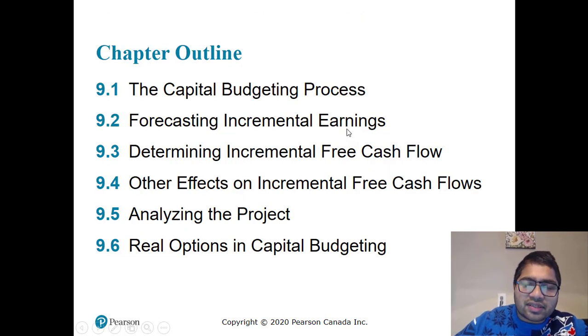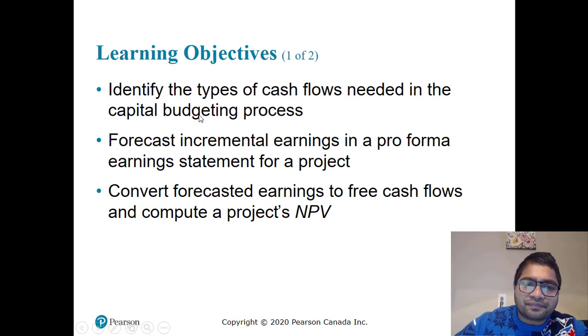So what are we going to discuss? We are going to discuss the capital budgeting process, forecasting incremental earnings, determining incremental free cash flows, and other effects on incremental free cash flows. We'll analyze the project, and we'll discuss real options in capital budgeting.